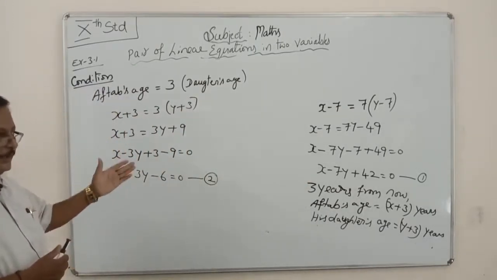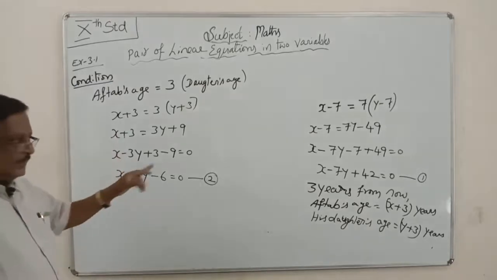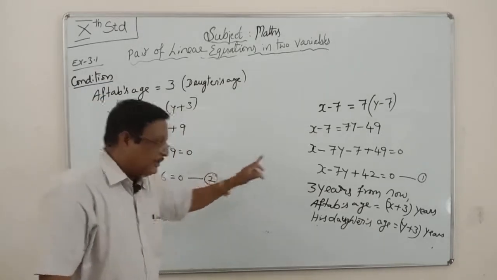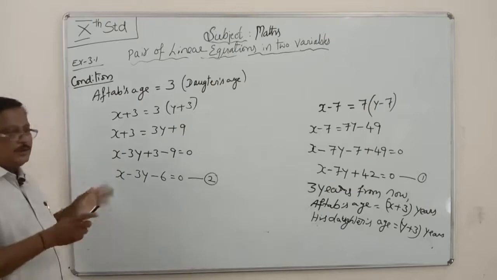Next, graphically, you have to draw 2 graphs. Equation number 1 is one graph, equation number 2 is another graph. You draw them graphically.